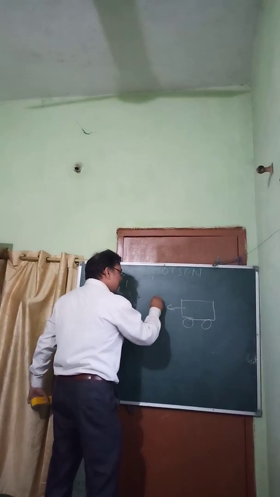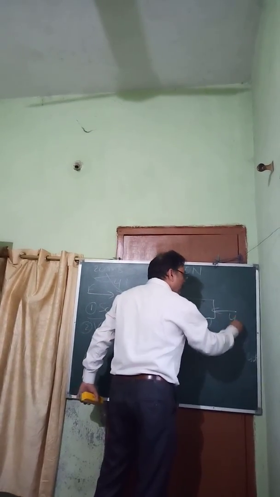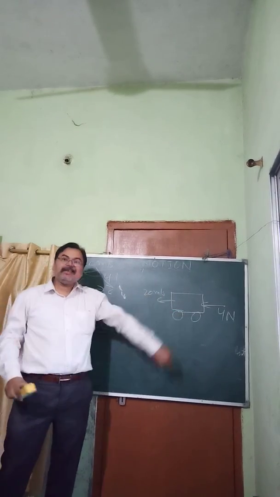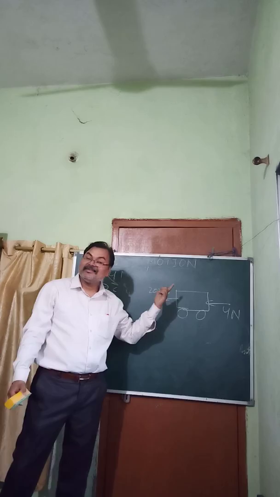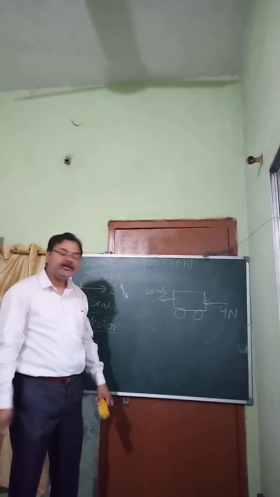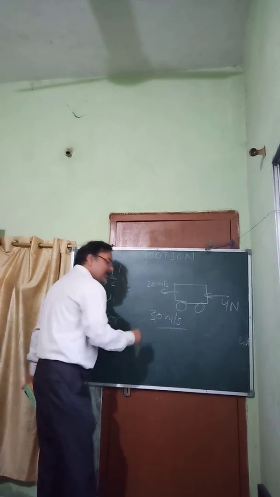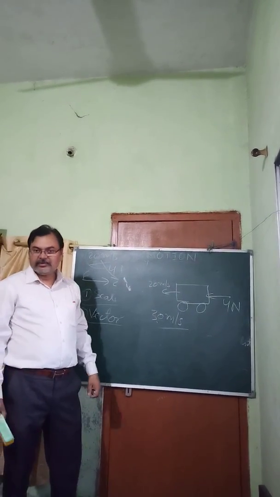What will happen? Will its speed decrease or increase? Obviously, it will increase. Suppose it becomes 30 meter per second. And if you continue to apply this force, it may increase even more.